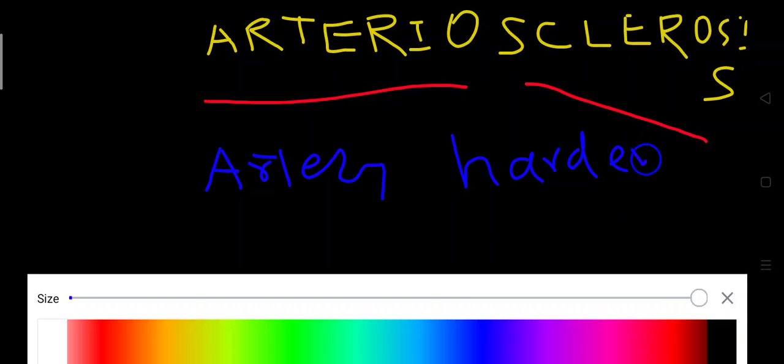So arteriosclerosis means hardening of arteries, and it will also include narrowing. So today we will start with arteriosclerosis, that is hardening and narrowing of the arteries.